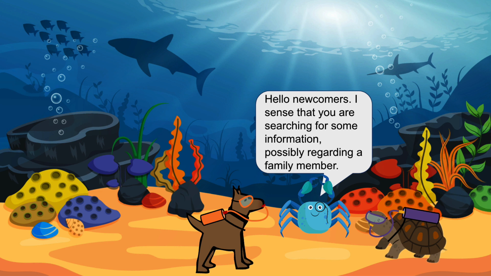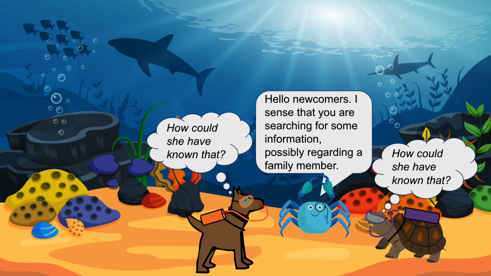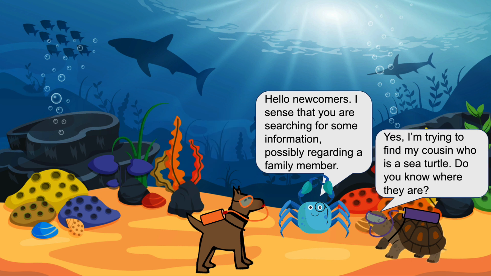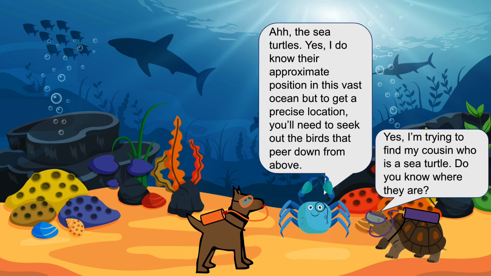Carol and Tracy look at each other with wide eyes and think, how could she have known that? "Yes," Tracy begins. "I'm trying to find my cousin who is a sea turtle. Do you know where they are?" "Ah, the sea turtles. Yes, I do know their approximate position in this vast ocean, but to get a precise location, you'll need to seek out the birds that peer down from above," the crab explains.